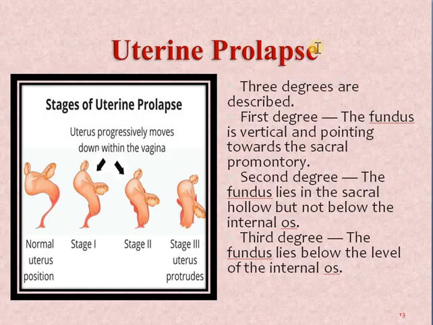So uterine prolapse can be understood in three degrees. First, to understand, this is the normal position of the uterus, which will be anteverted, and the cervix will be a little posterior or in mid position. In first degree, we see that the fundus is vertical, pointing towards the sacral promontory. This fundus will be neither anteverted nor retroverted, but vertical, and the cervix will be displaced a little bit downward.